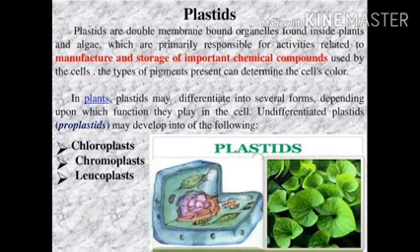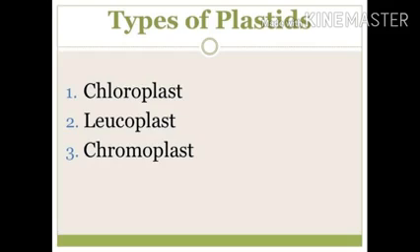For example, some plants have red leaves and most of them contain green leaves. Some plants, when they become old, contain yellow leaves. All these are only possible due to the presence of the plastids in the plants. Basically, plastids are divided into three parts: chloroplast, leucoplast and chromoplast.